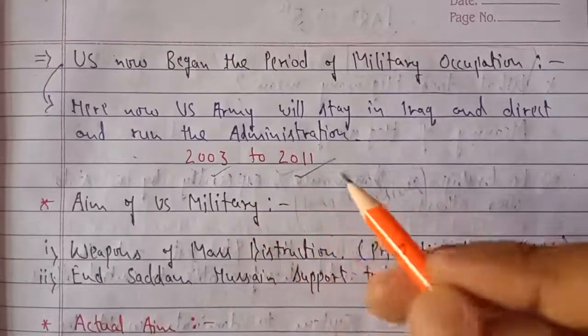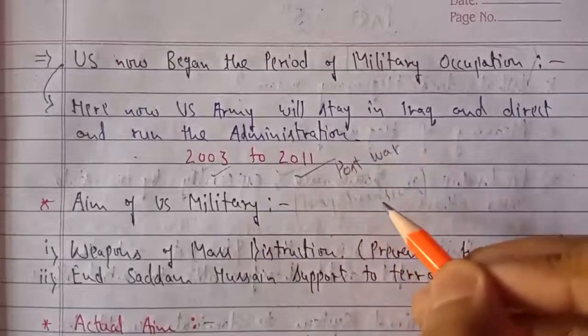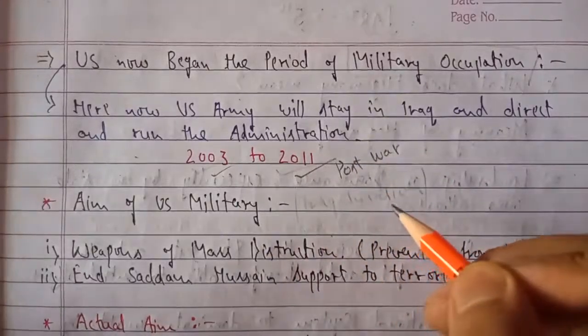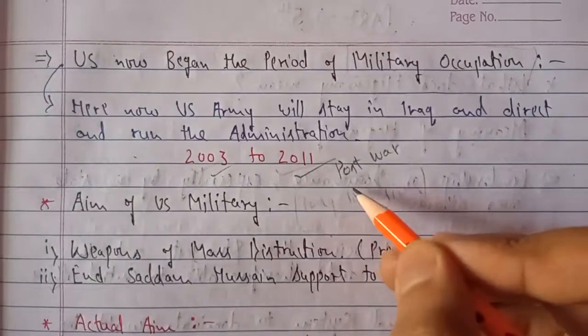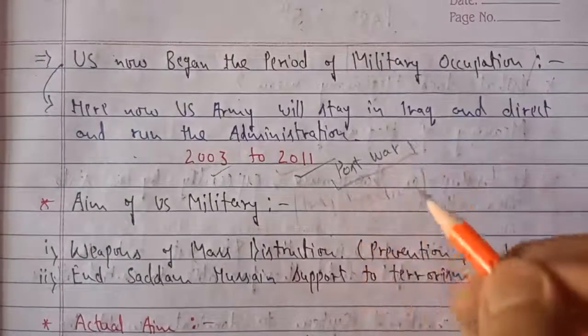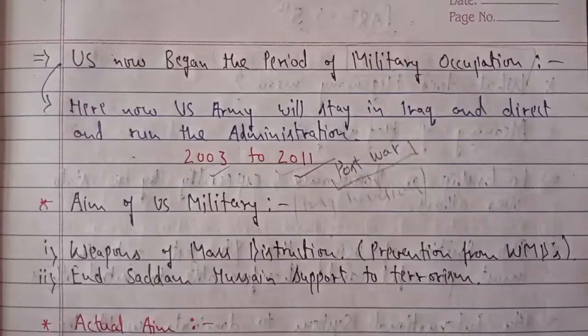And post-war, if we talk about post-war, it means after the invasion, which was over on 1st May 2003. After that, continuously in Iraq there has been a situation of civil war, where different groups, different powerful political parties, various regimes have started fighting to control the power of Iraq.